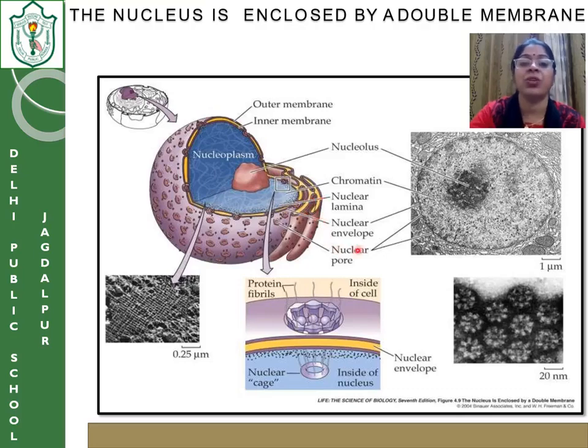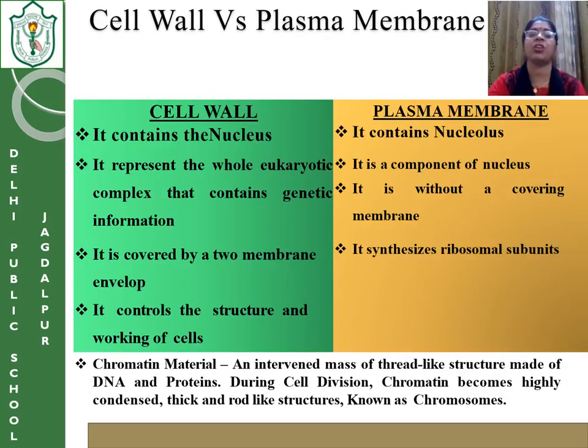Okay, this is the nuclear pore. I'm not discussing the deeper details right now. You just understand the membrane, nucleolus, endoplasmic reticulum, chromatin fibers, RNA, DNA. This much only you need to know.